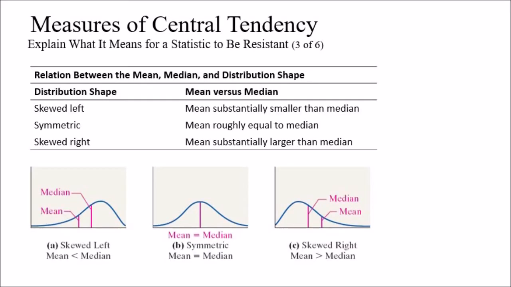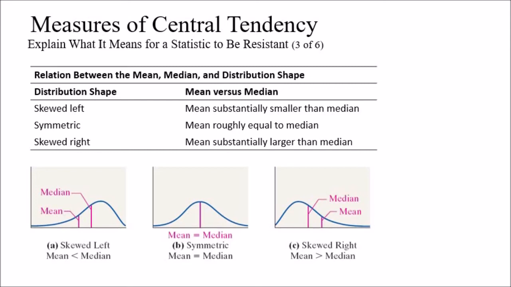When data are skewed, there are extreme values in the tail which tend to pull the mean in the direction of the tail. For example, in a skewed right distribution, there are large observations in the right tail. These observations increase the value of the mean, but have little effect on the median. Similarly, if a distribution is skewed left, the mean tends to be smaller than the median. In symmetric distributions or normal distributions, the mean and the median are close in value.